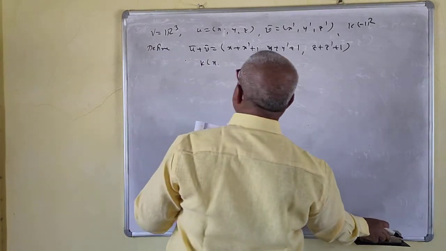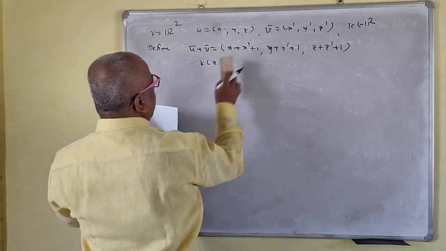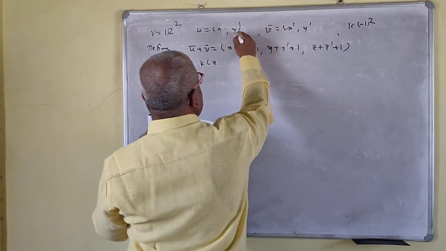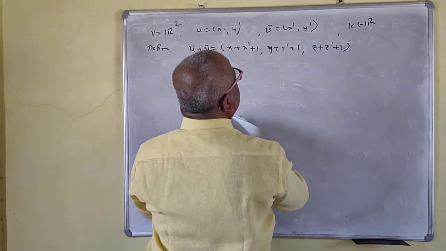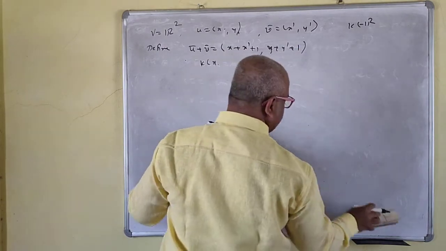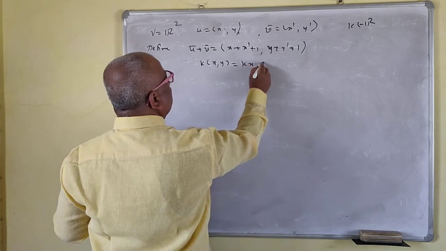Okay, so only this is the R2 part. So z is not there. For R2 now, this is (kx, ky).